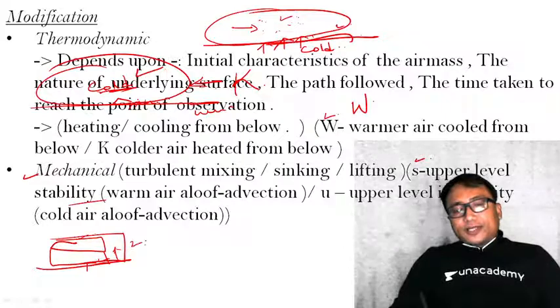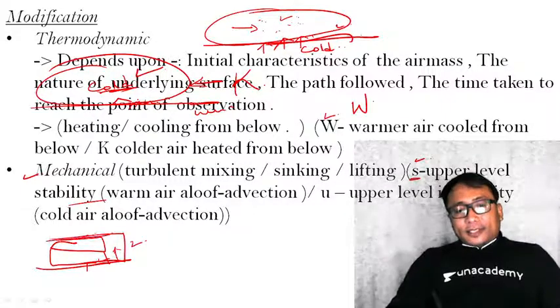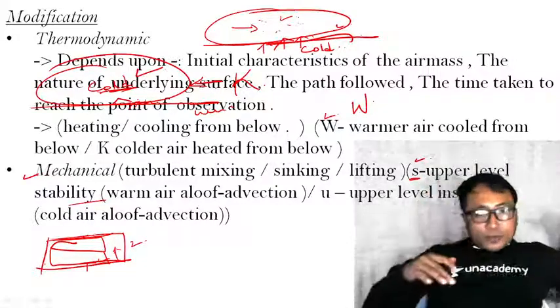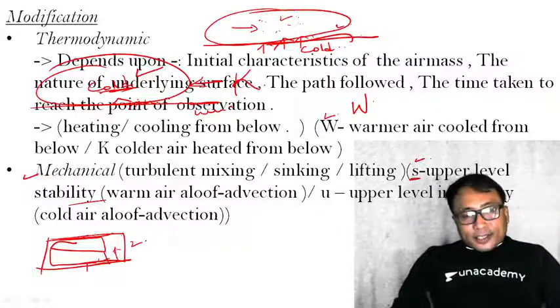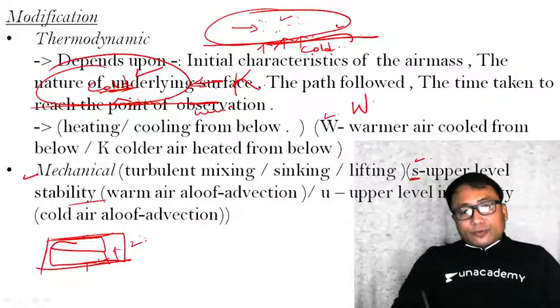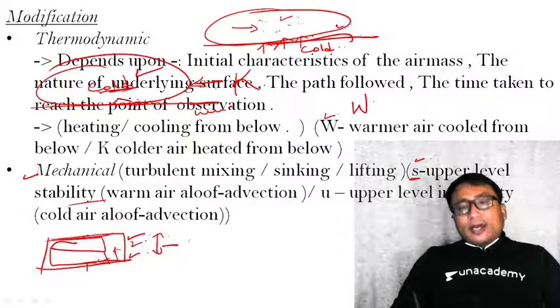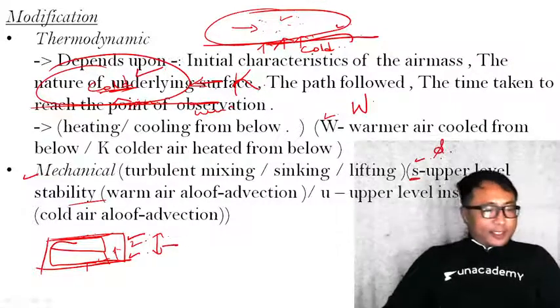Therefore, it is represented by S. If, because of mechanical sinking and lifting during the movement of the air mass from one location to the other, the characteristics of the air mass result in warmer air above and colder air below, it results in stability and is known as upper level stability, represented by small letter s.